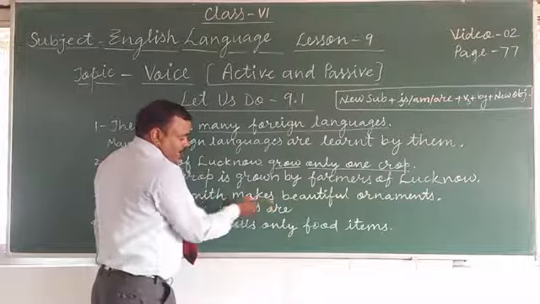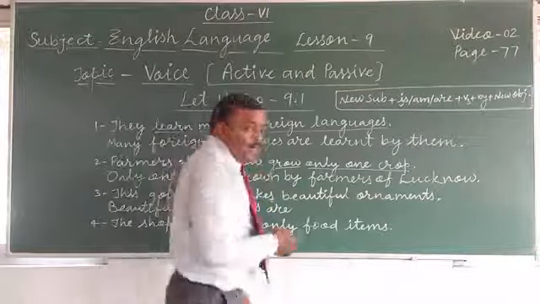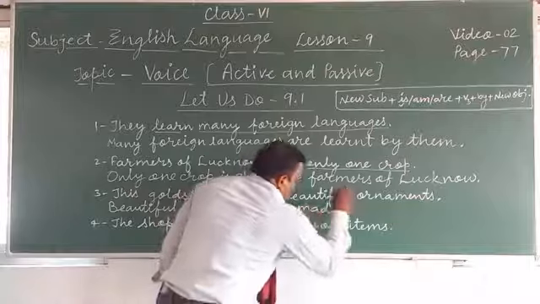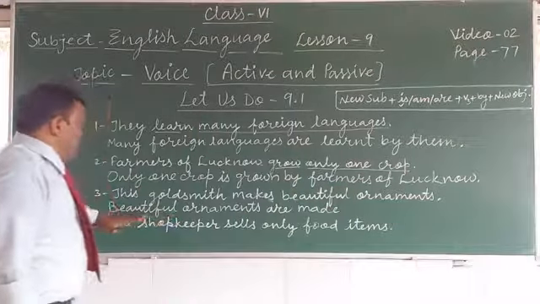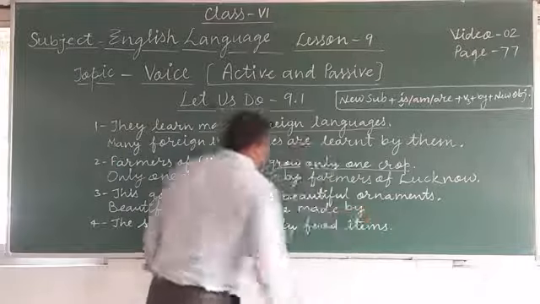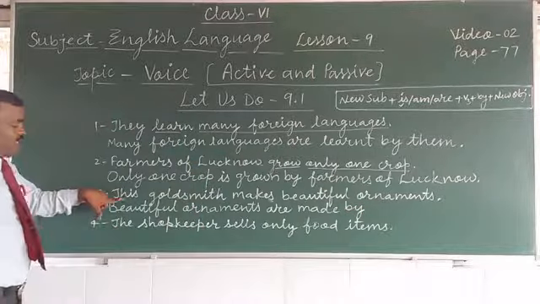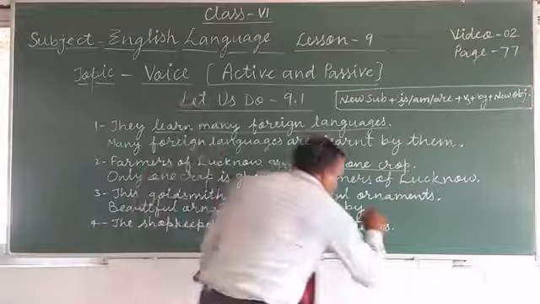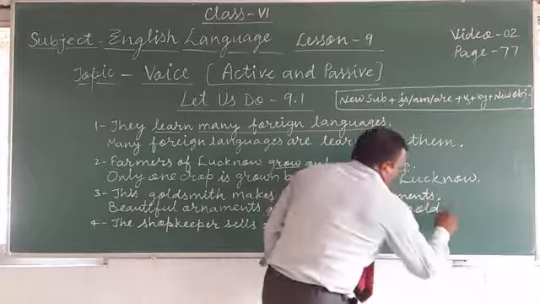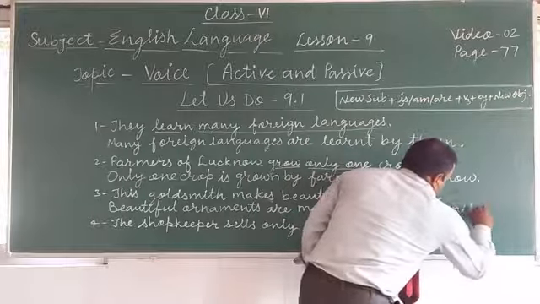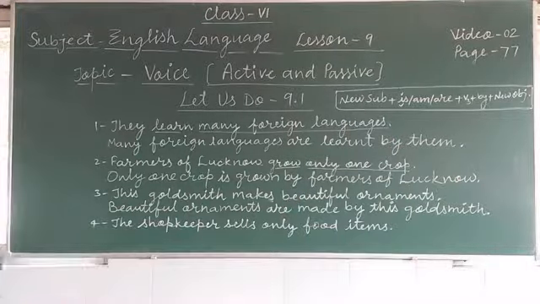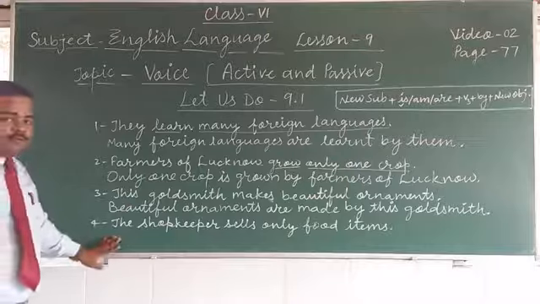Now, the third form of the verb. Here make is given. What will be the third form? Make, made. So the third form will be made. Okay. Many beautiful ornaments are made by whom? By this goldsmith. So beautiful ornaments are made by this goldsmith.